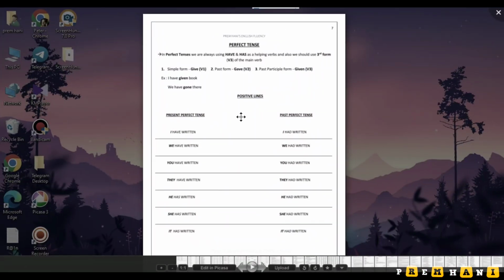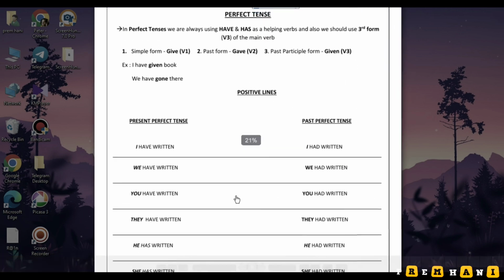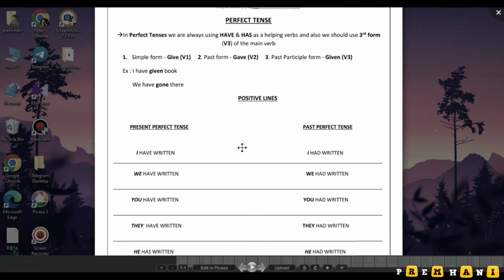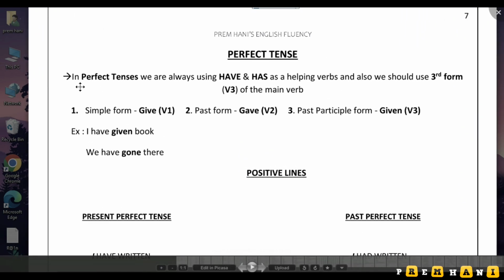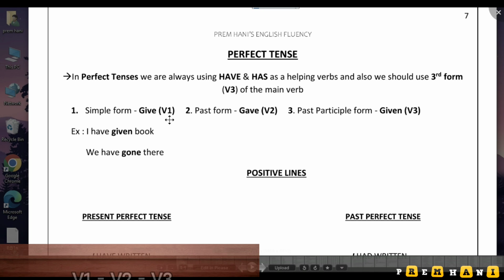Okay guys, take a look here. The page is ready for you. See here, we can go through the perfect tense. In perfect tense, we are always using have and has as helping verbs, and also we are using the third form, V3, of the main verb. Simple form: give, this is V1. Past form of the verb: gave, G-A-V-E, it is V2. And the past participle form: given, is V3.